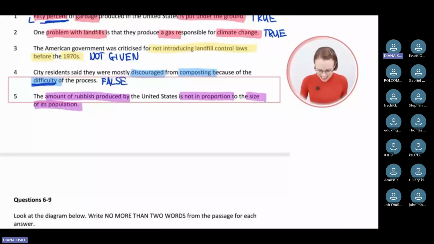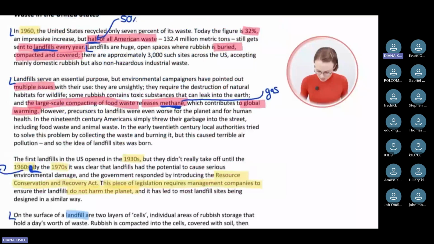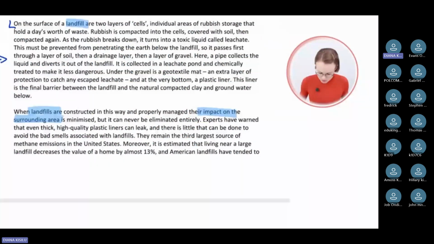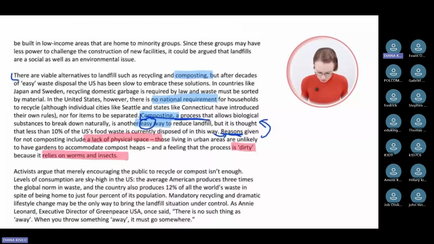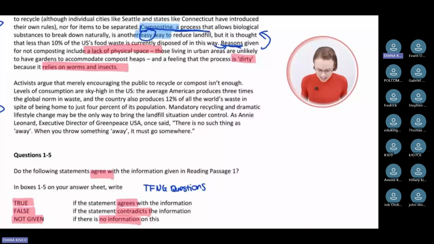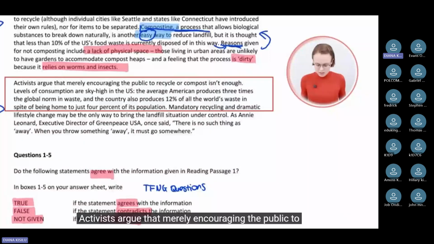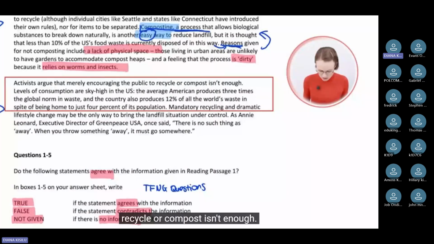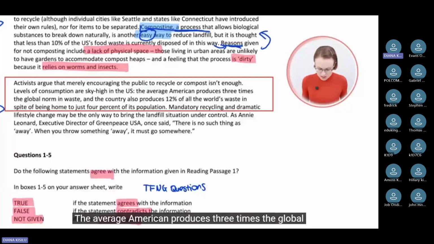So where do we have to look? Let's scan the passage. In the first 3 sections, there was nothing about whether this is proportionate or not. Here, the landfill is described. There is also nothing about that. Also, in the next section, I can't see anything. We just read this one here that was about composting. So let's have a look at the last section. Activists argue that merely encouraging the public to recycle or compost isn't enough. Levels of consumption are sky high in the US. The average American produces 3 times the global norm in waste, and the country also produces 12% of all the world's waste, in spite of being home to just 4% of its population.